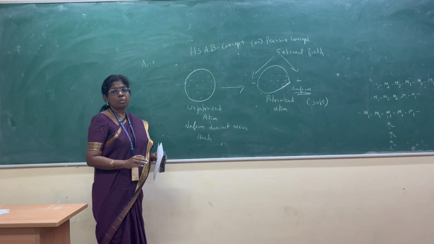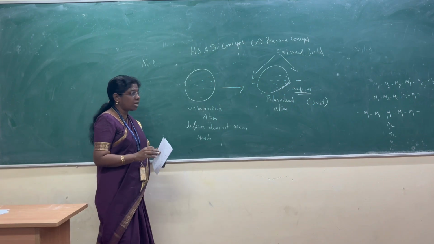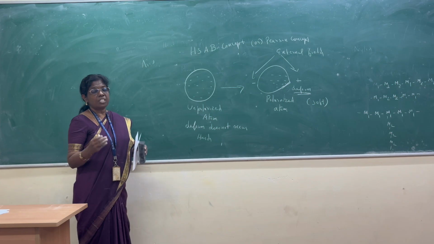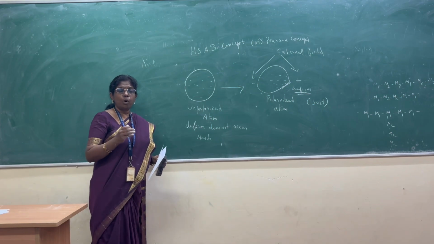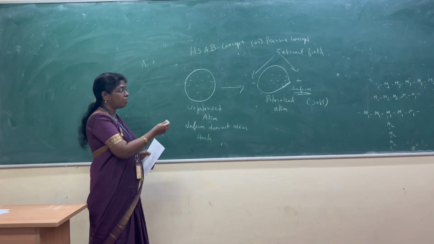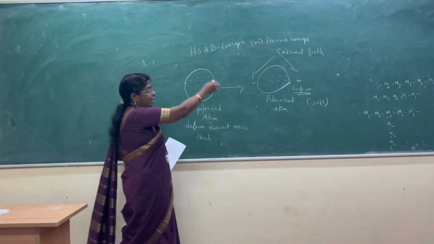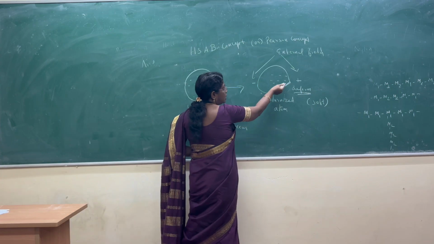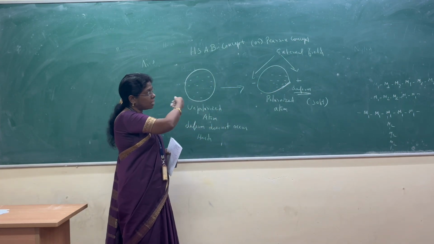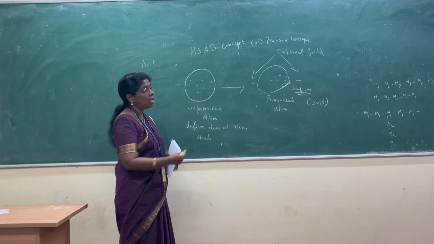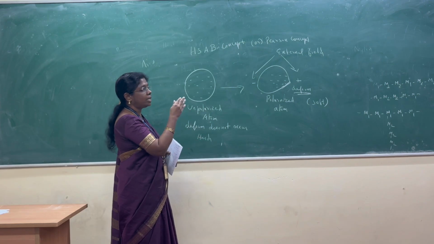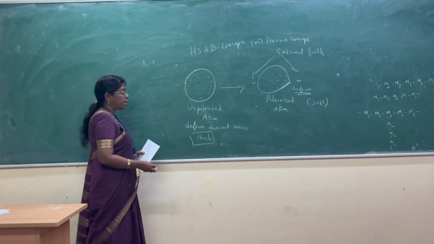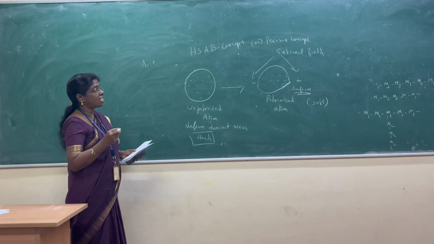Polarization taking place means the atom is called soft. Polarization not taking place means it is called hard. So hard is explained based on polarization. Polarization means deformation takes place: the negative charge moves towards the positive charge, so bending occurs. Deformation taking place means the atom is soft. Deformation not taking place means the atom is hard. This is the concept of HSAB, or Pearson.